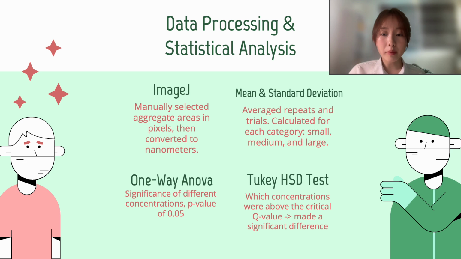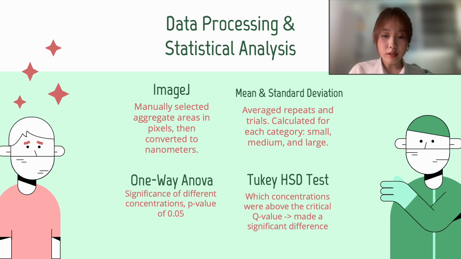Data, I used 4 main techniques. First, I used ImageJ, which is an open source imaging software, to manually select aggregate areas in pixels and convert them to nanometers. I did this per category of aggregate, which was small, medium, and large, which was determined by scientific knowledge and will be explained later on.